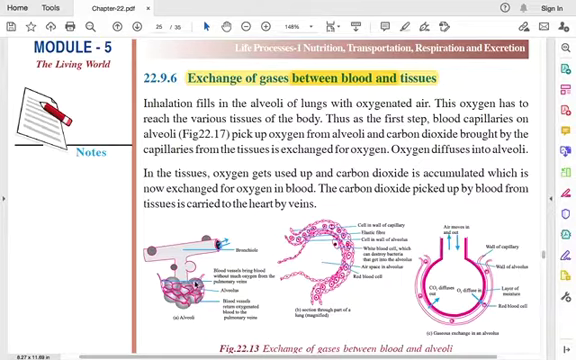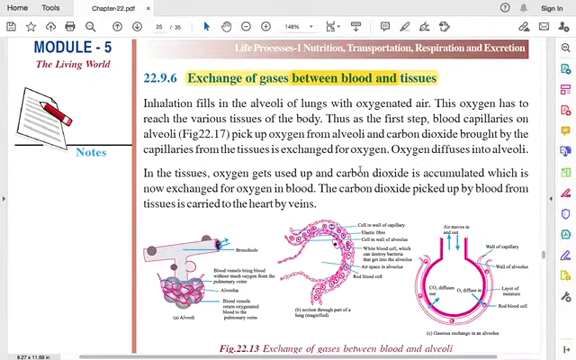Now the blood capillaries, they pick the oxygen from the alveoli, and another function is that they bring the carbon dioxide, okay, from the tissues. So the capillaries bring the carbon dioxide from the tissues, and it is exchanged. That's why it is called exchange of gases, the carbon dioxide is exchanged for oxygen. So that is the place where exchange of oxygen and carbon dioxide happens.